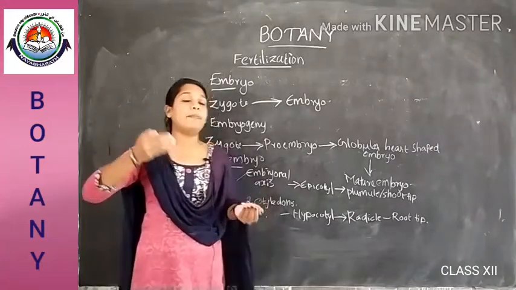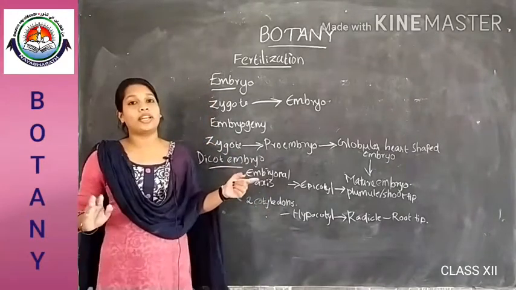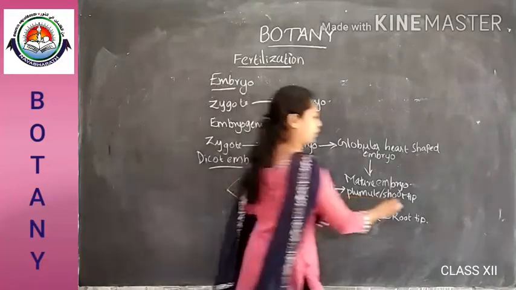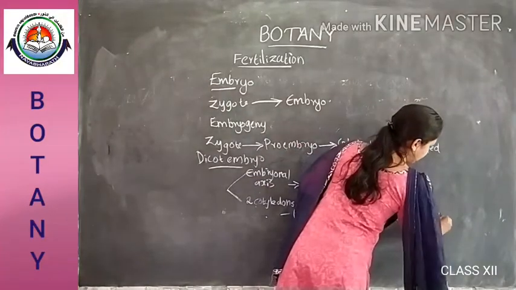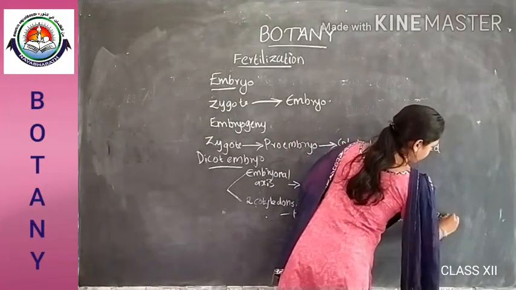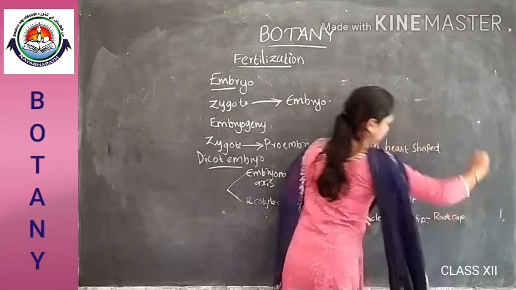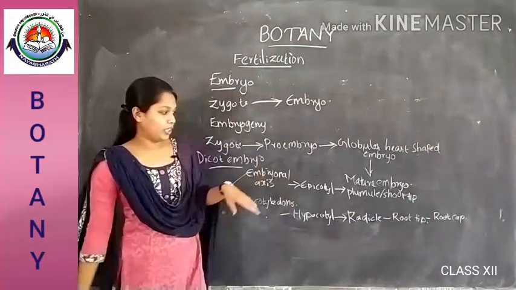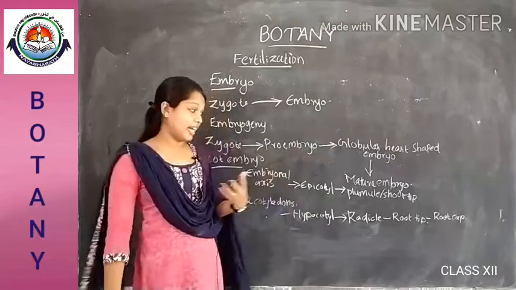There is a cap covering the root tip, called the root cap, which protects the root and covers the radicle.